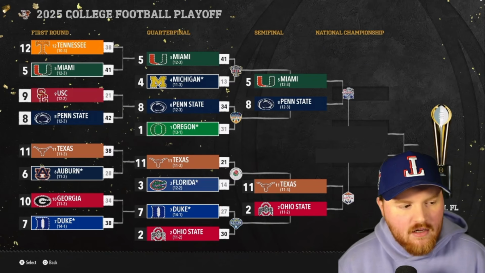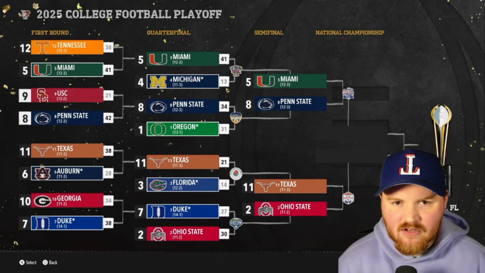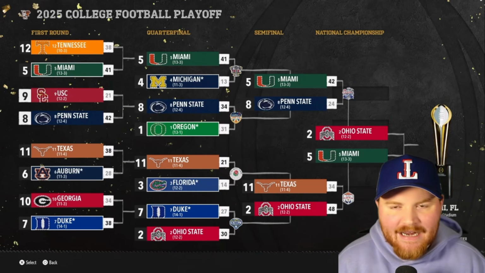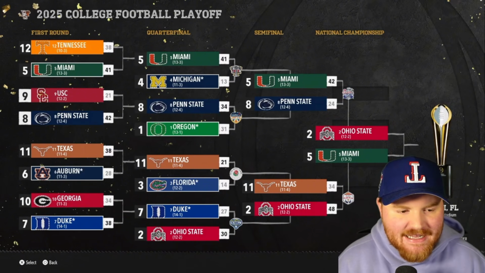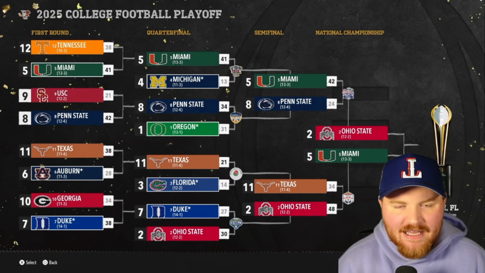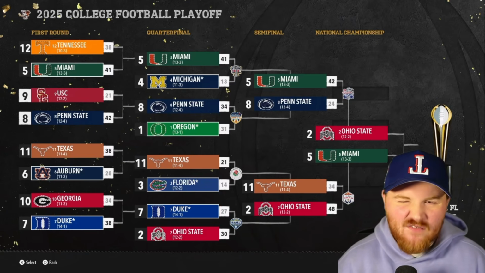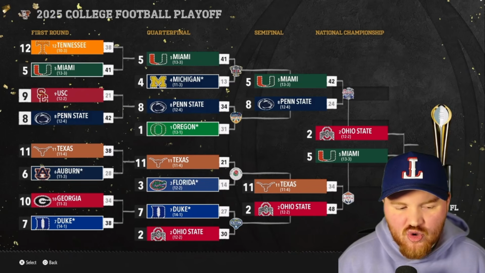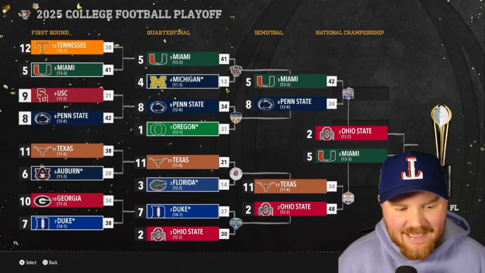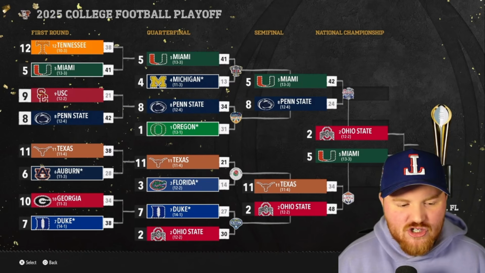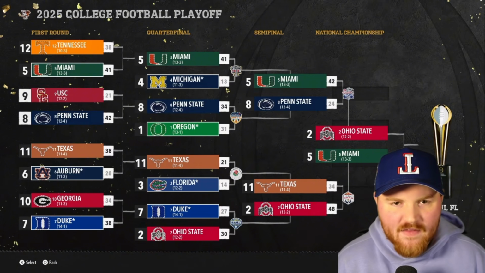Only one bye team made it through, and that was Ohio State. And we had a chance at an all Mountain West national championship game, but Penn State ends up losing by 18 to Miami. Miami gets the home game against Ohio State, who won by 14 over Texas. So this is a rematch of the 2002 BCS national championship game. Shout out Maurice Clarett. This is Ohio State versus Miami in Miami for the national championship game.